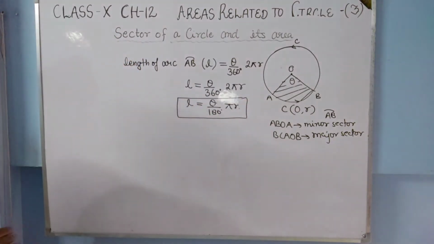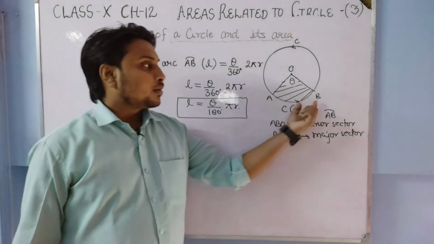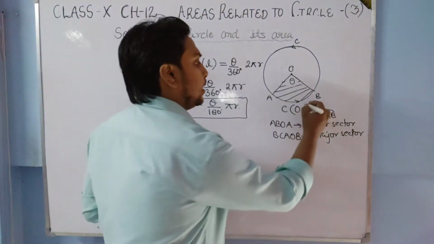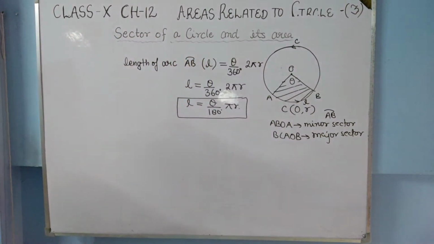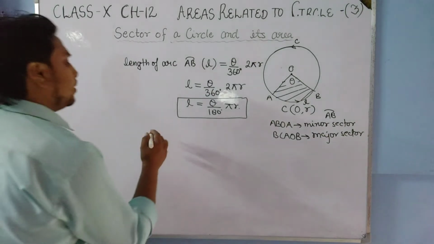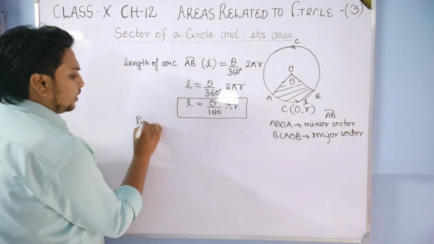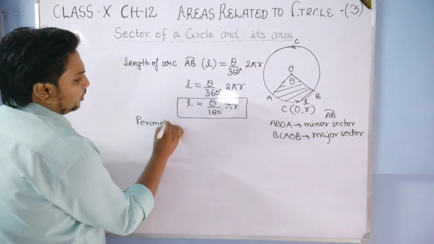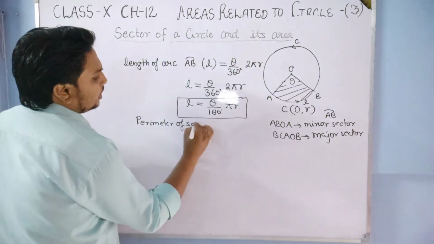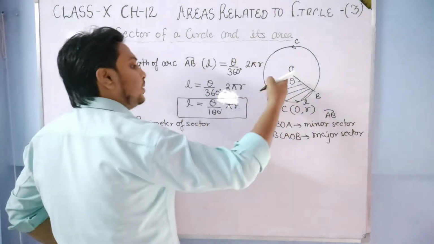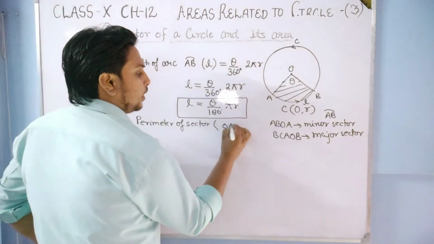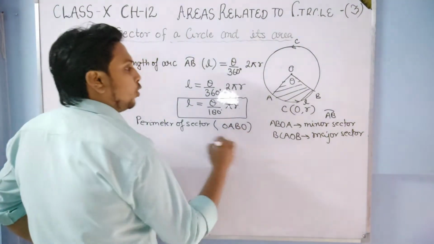Okay, so this is the formula for the length of this arc, L. If we want to know the perimeter of the sector, then students, perimeter of sector means O, A, B, O, the whole length.